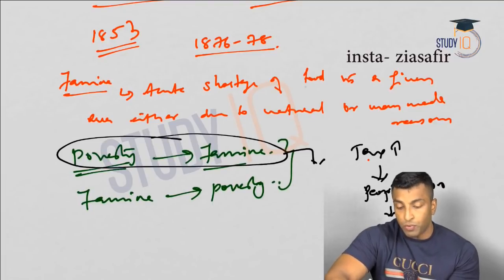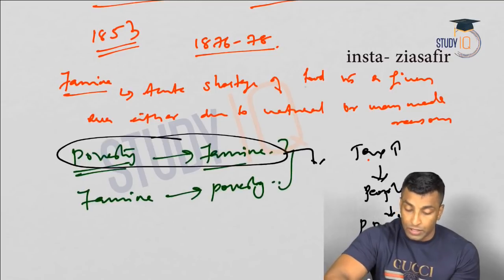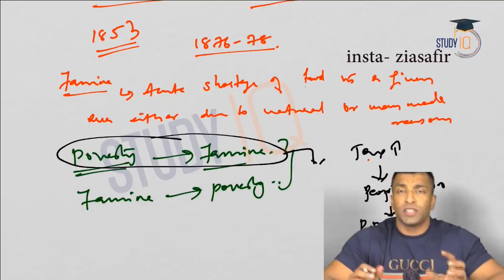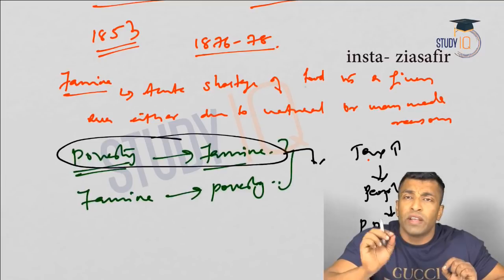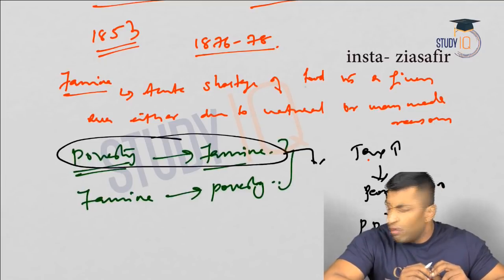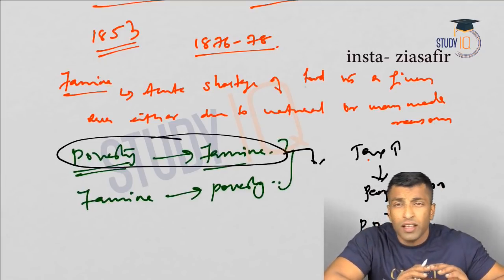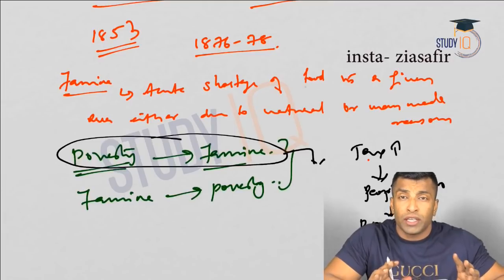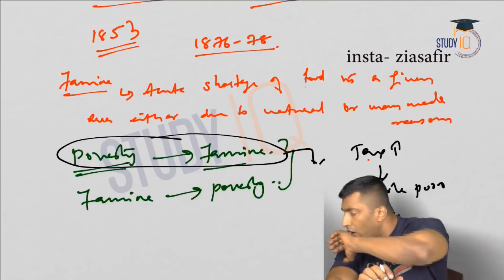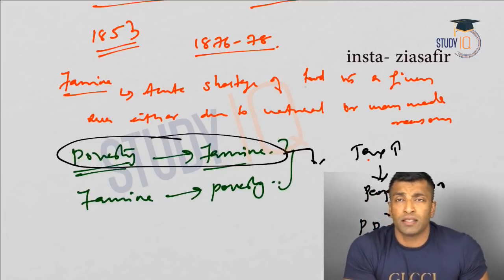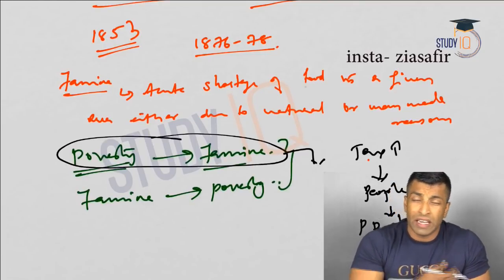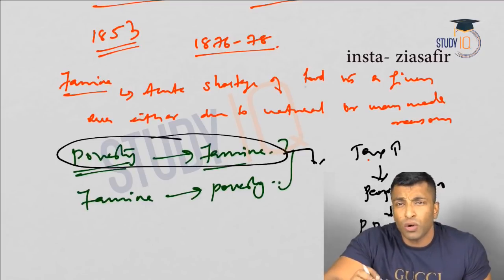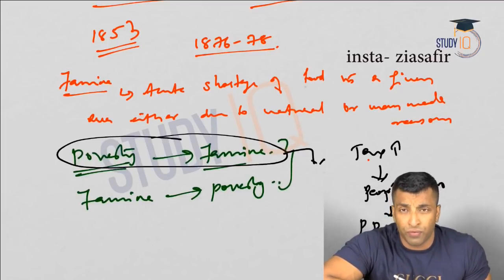So when you are poor, your purchasing power actually reduced. So when the purchasing power is reduced, even the small variation in prices can cause acute shortage of food. So even the small variation of prices will affect the poor people. Also, the small variations in production also result into shortage of food.